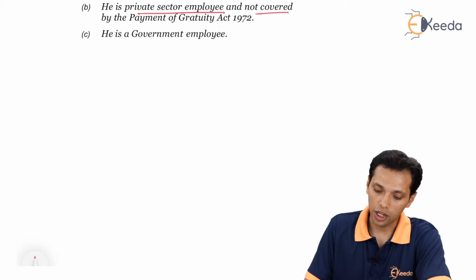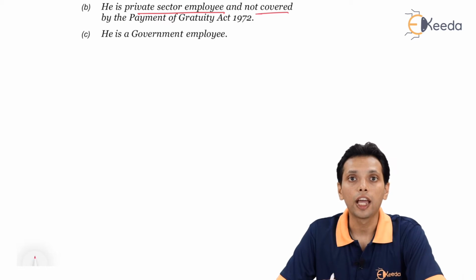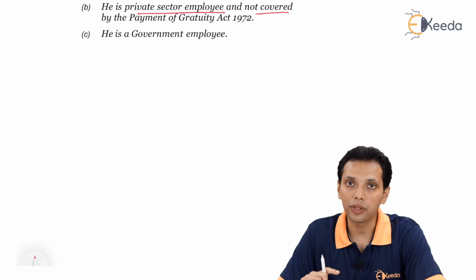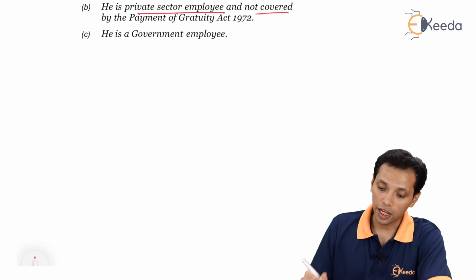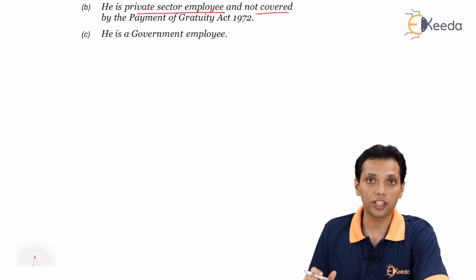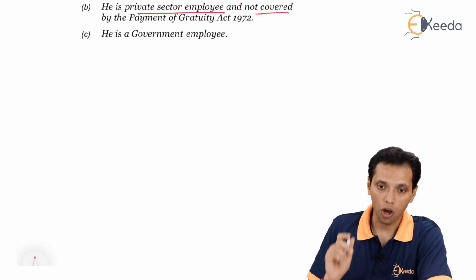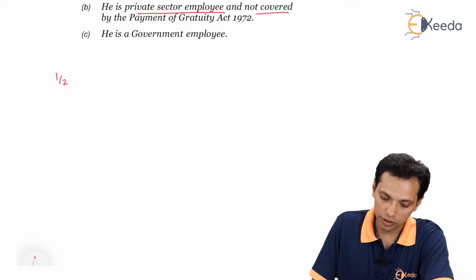The second part of the question is, he's a private sector employee and not covered by Payment of Gratuity Act. So if it is not covered by Payment of Gratuity Act, then half month salary into completed year of service, where half month salary is the average salary of last 10 months, into completed year of service, in which case it won't be rounded off to the next number, it will be rounded off to the preceding number for any fraction of months.